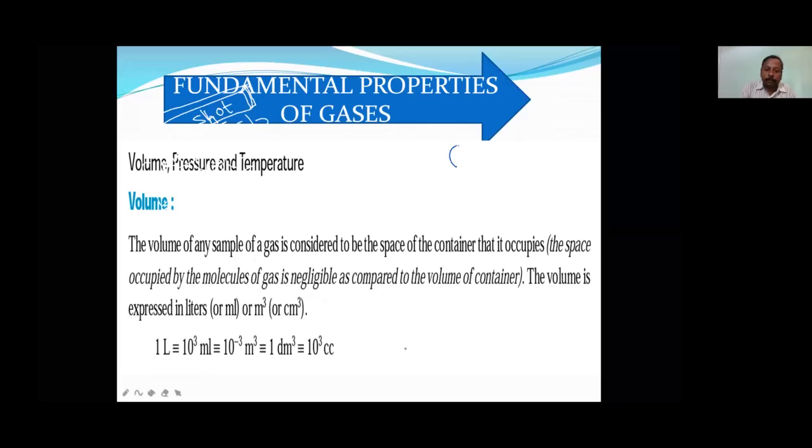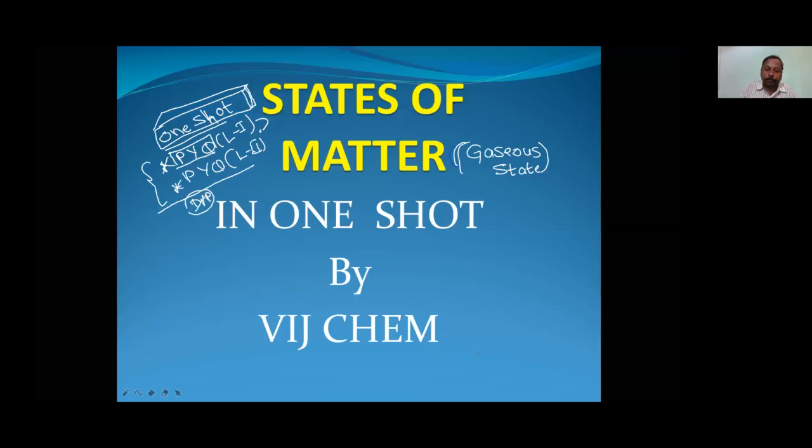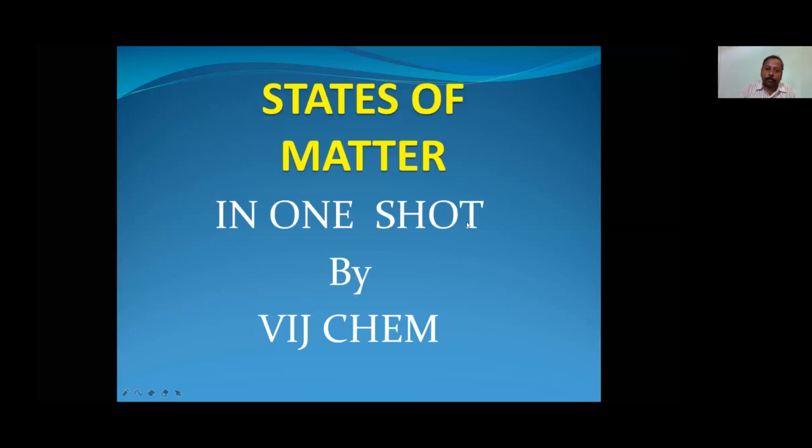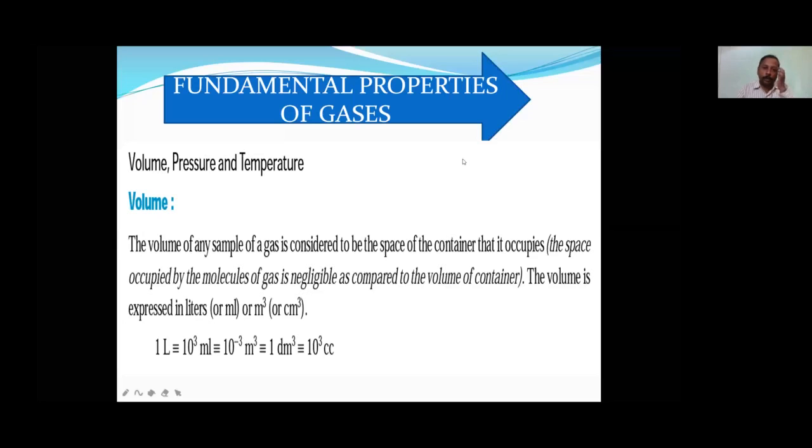Now let us see the first topic. Just a minute. We will start from the very basics, as if you are nil in States of Matter. Slowly, we will migrate towards the advanced level.